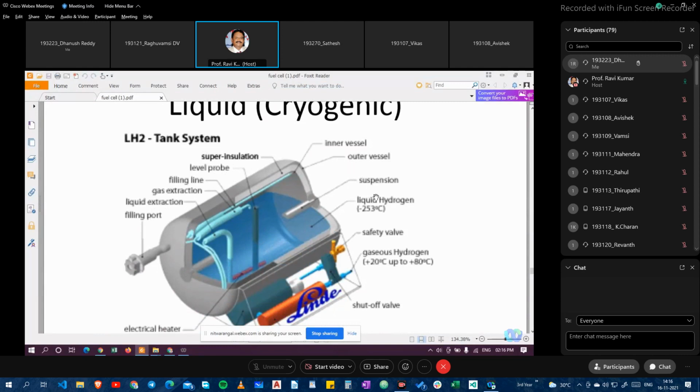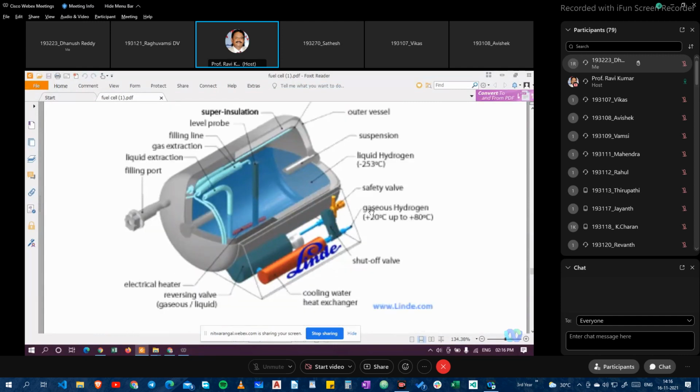Liquid hydrogen is stored at minus 250 degrees centigrade, a safety valve is used, and gaseous hydrogen at plus 20 up to plus 80 degrees centigrade is used. A highly cryogenic system with two layers is used. Electrical heaters and a reversing valve are there, along with cooling water, a heat exchanger, and a shut-off valve. This is the design of the cryogenic tank of a liquid hydrogen tank.